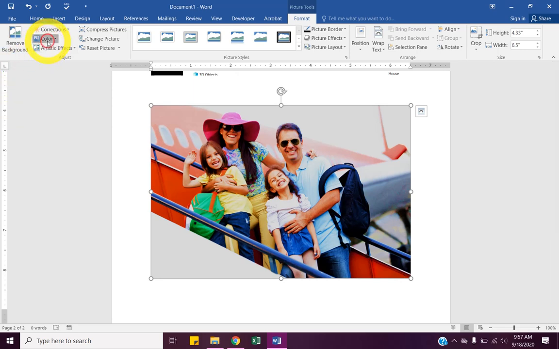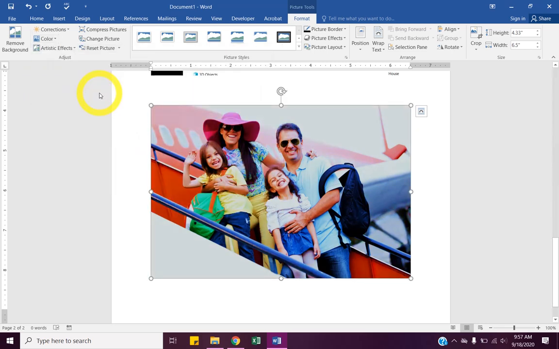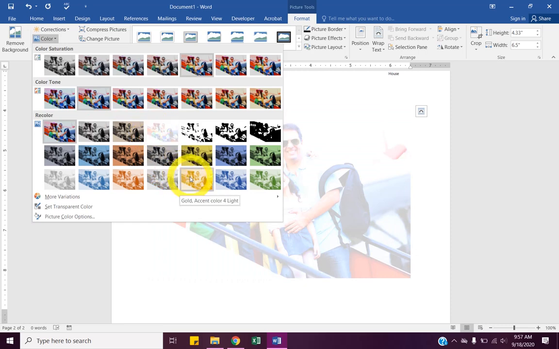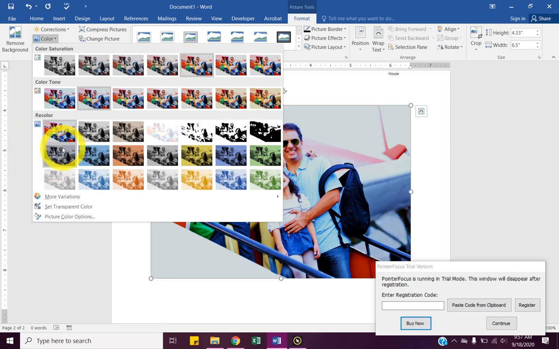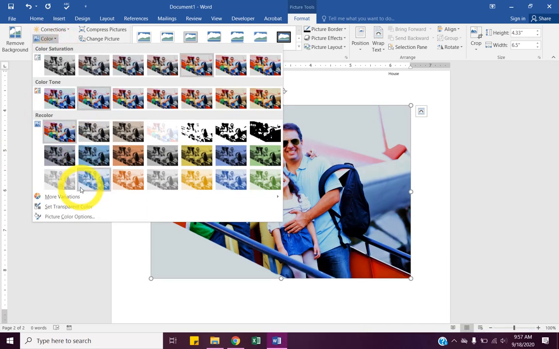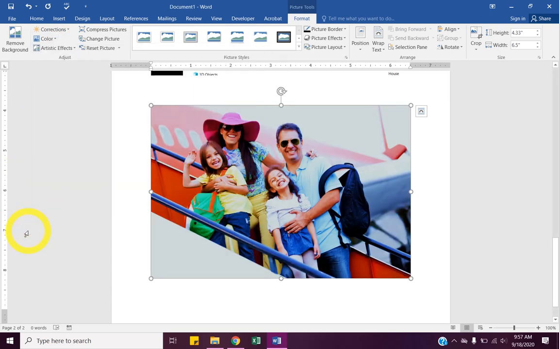We'll go back to color. Color tone, I'll just say the second one. So color tone, yeah, first go over one, 5300. Go back to color, we still got one more thing. We could recolor this, you know, give it like a gold shade or all these weird black and white things. Those are options. We aren't going to choose them, but just know that you can completely change the tinge, or whatever you want to call it, of the image.